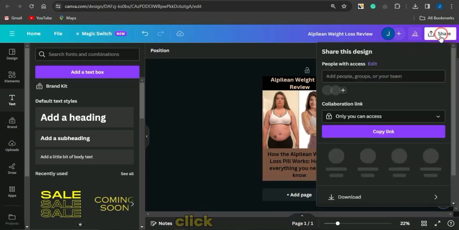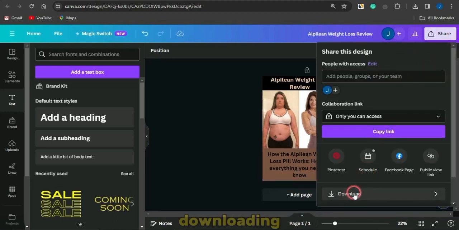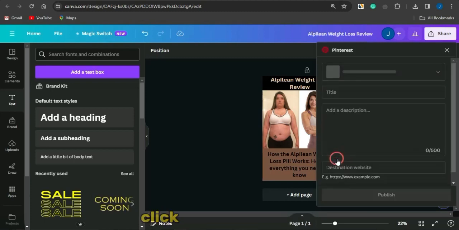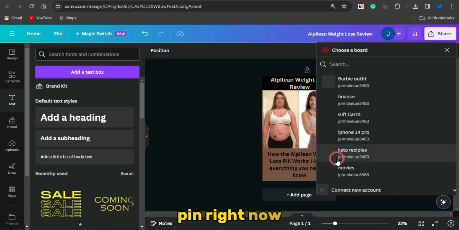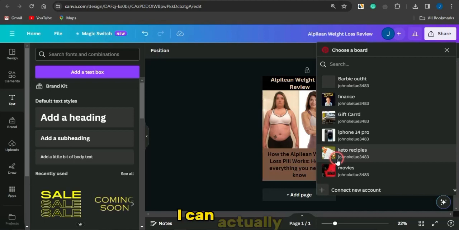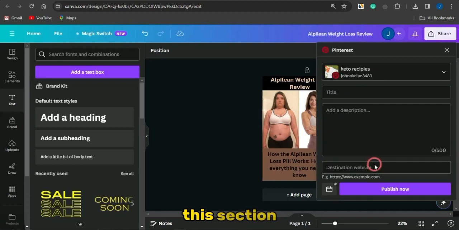Once you're done, click on share and go on to download this, or you can link your Canva platform to your Pinterest account. As you can see, mine is already linked. I'm just going to click on this particular pin, and if I select that, I can post my pin directly from this section. So right now I can fix in my title, my description, and this section which says destination link. That's where you're going to insert that link right there.